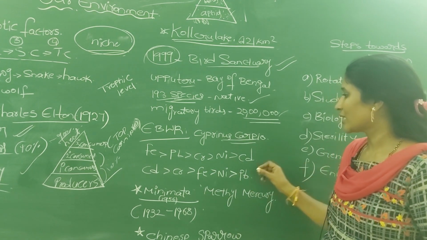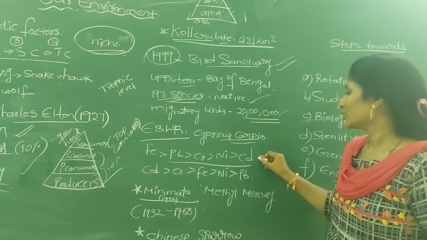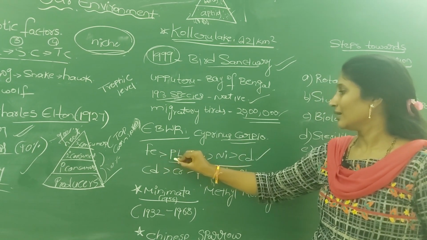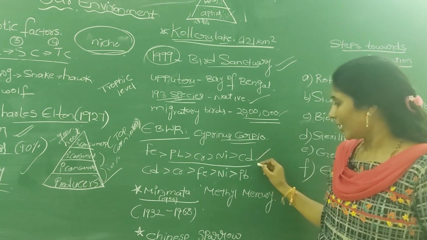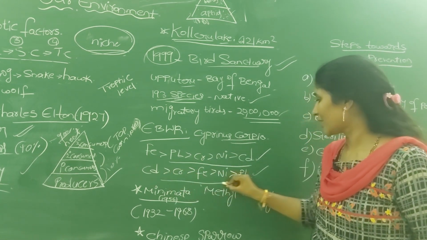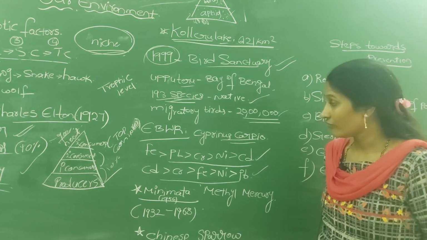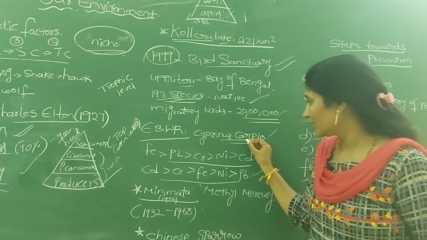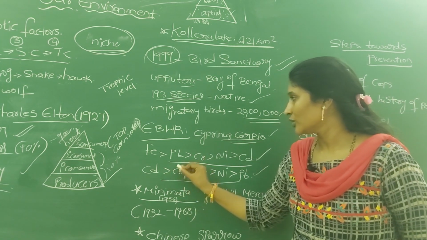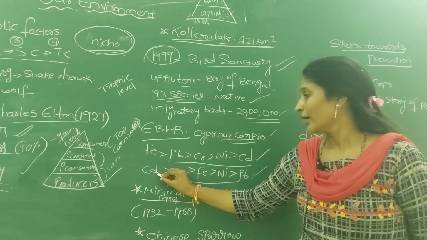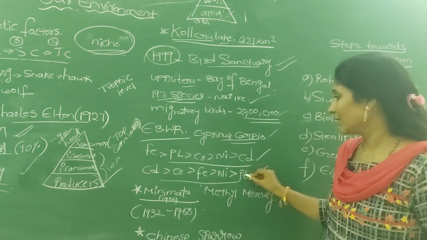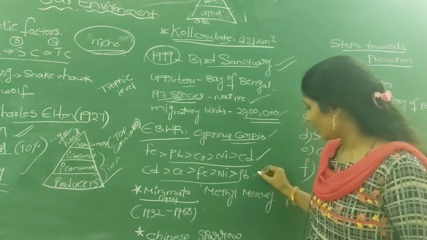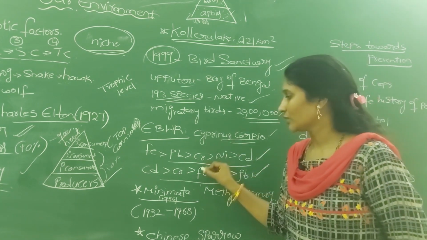After their study, they found the concentration of heavy metals in the water in this order: iron, lead, chromium, nickel and cadmium. They also studied the concentration of heavy metals in the body parts of Cyprinus carpio. In the fish, the order of pollutant concentration is cadmium, chromium, iron, nickel, lead. So the pollutant concentration in water follows one order, and in the fish body another.